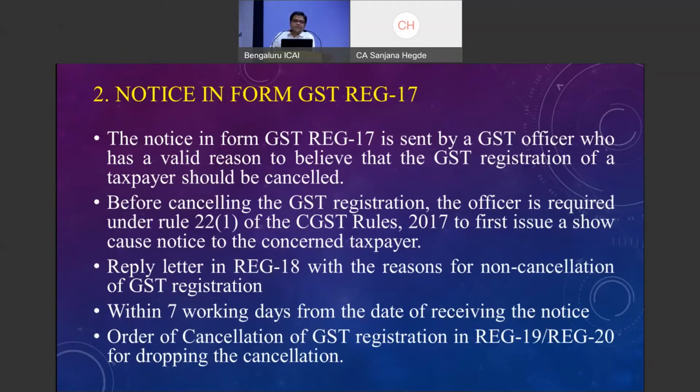Before such cancellation, a notice will be issued as per Rule 22(1) saying why this registration should not be cancelled. Most probably, as of now, we have received notices only regarding cancellation of registration due to non-filing of returns. How do we handle this particular notice? The assessee would not have filed the returns for a longer period. So we have to make him understand these provisions.